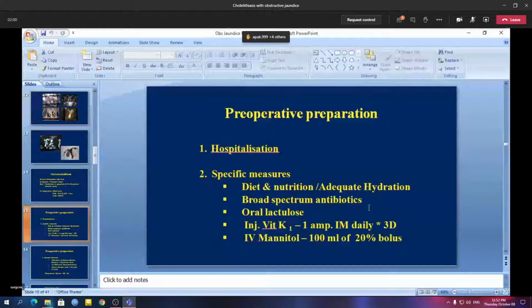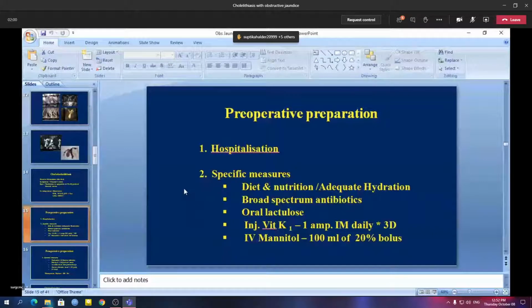Broad spectrum antibiotics are needed. Certain points you will have to remember here: what are the problems associated with obstructive jaundice? There are certain systemic changes that occur following obstructive jaundice. In obstructive jaundice, the problem is that the bile cannot come into the intestine.